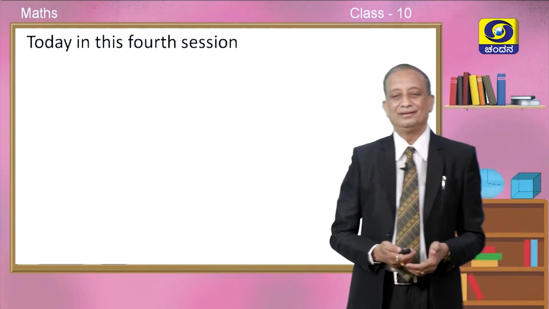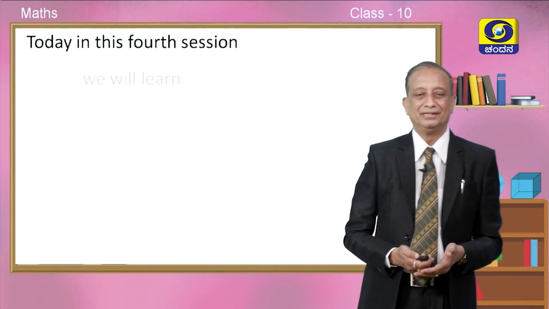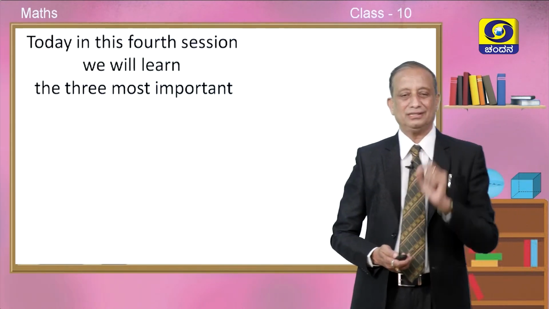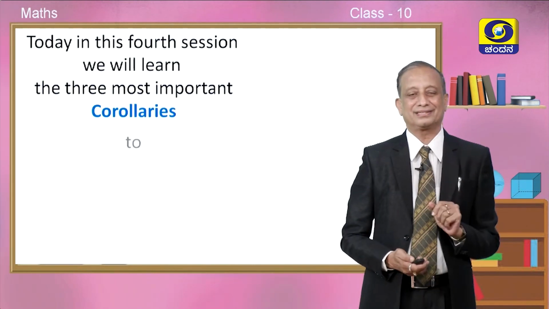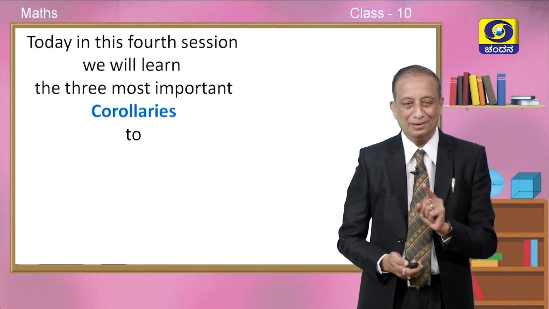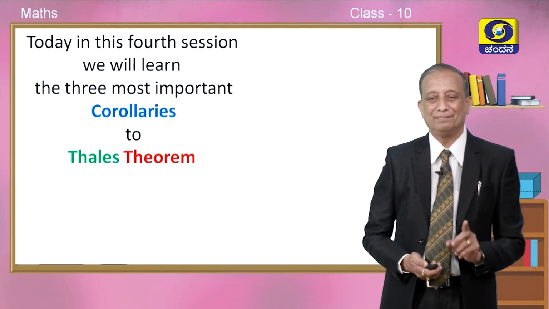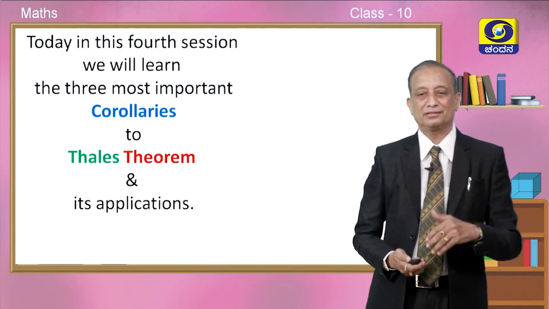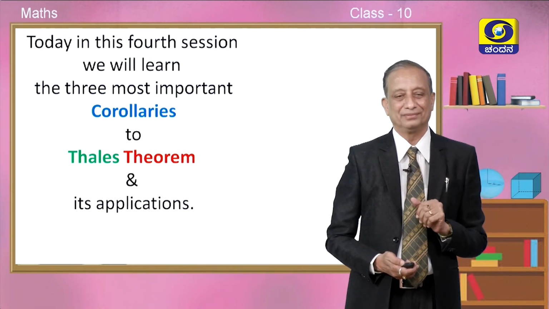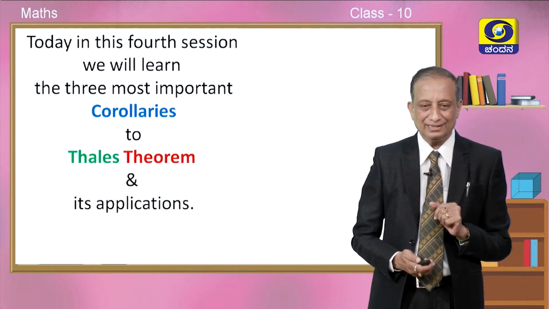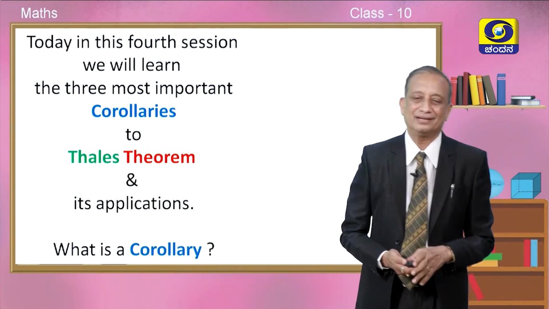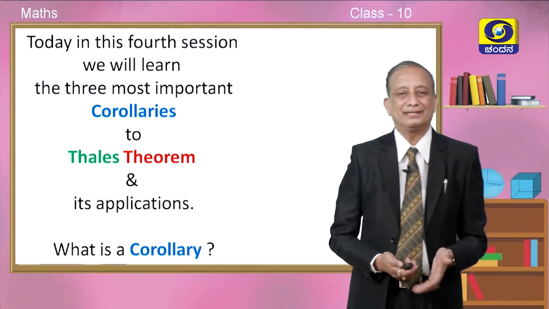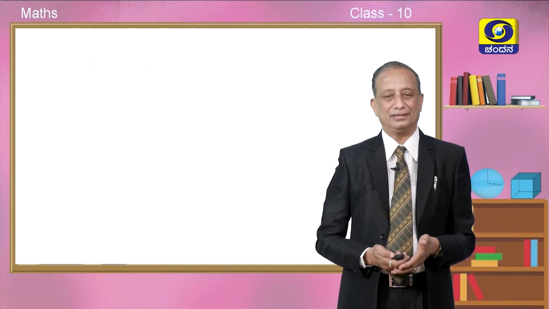Okay, today being the fourth session, children, shall we learn something about the three most important corollaries to the Thales theorem or BPT, basic proportionality theorem, and some of its applications also. Okay. So, in such a case, what do you mean by a corollary? So, let us try to recall and understand the meaning of the term corollary.